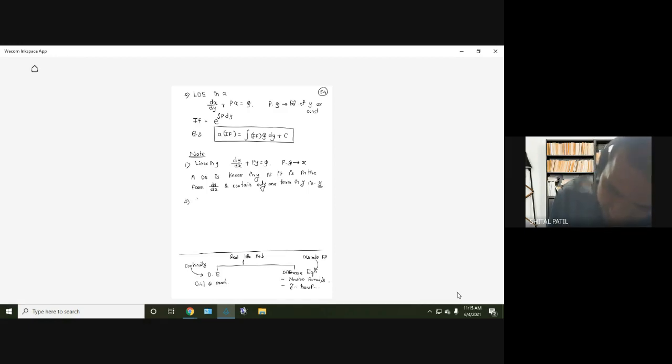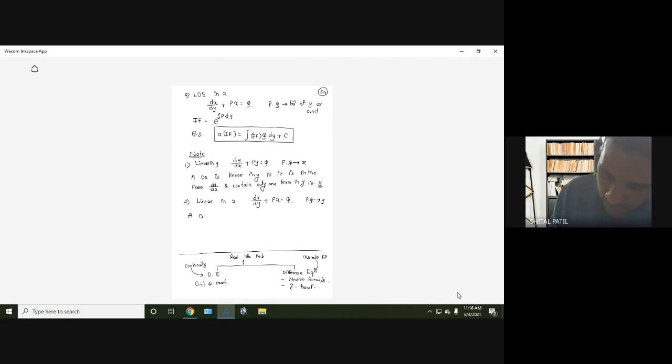Next, linear in x. Something is written wrong here. Linear in x: dx by dy plus Px equal to Q. What about P and Q? They are functions of y.